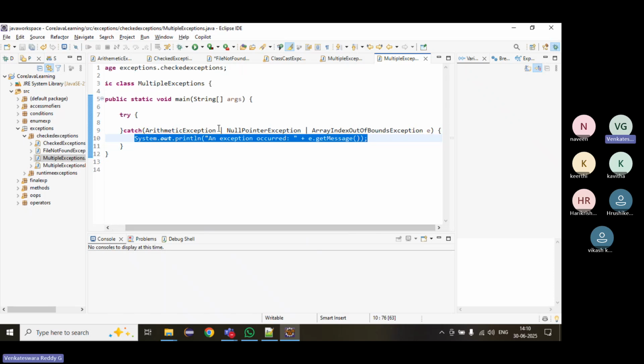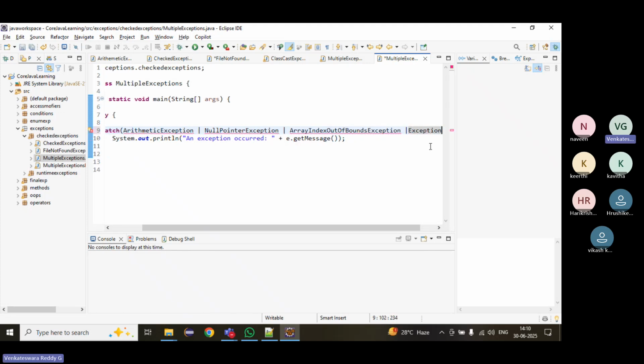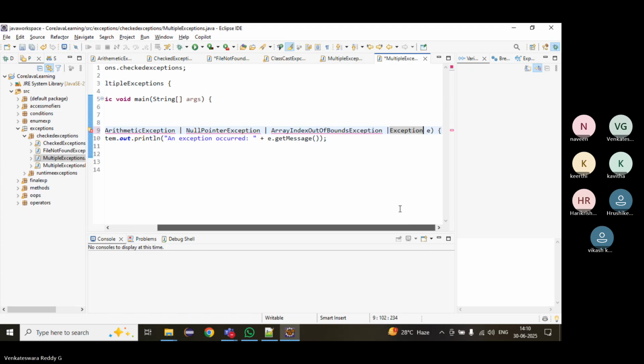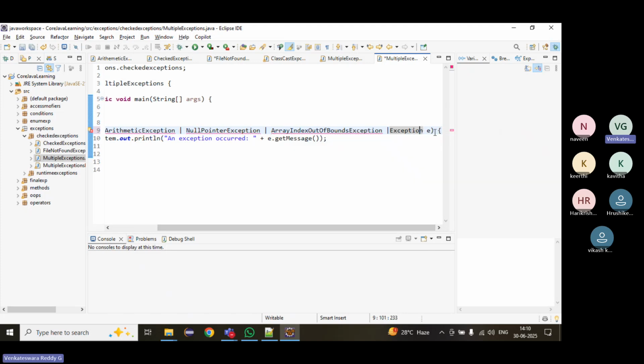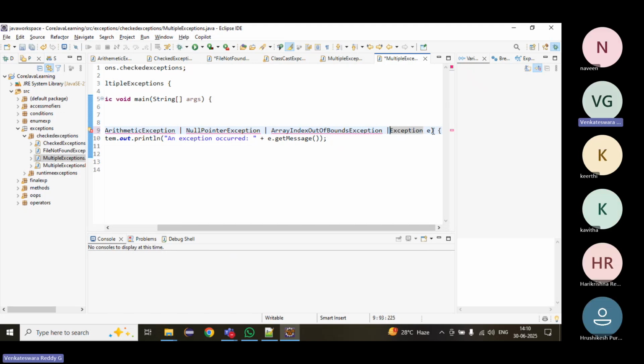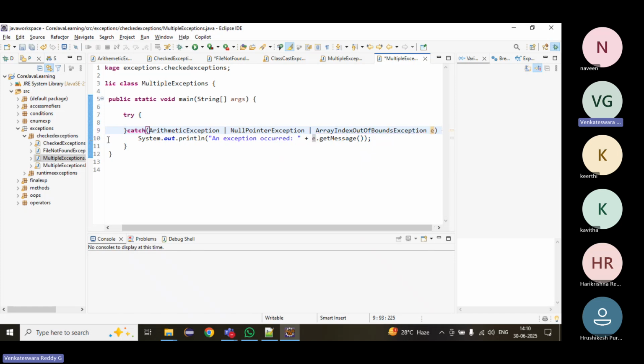But Java 7 introduced this one more feature. If you want to have the parent class Exception here, it will not allow. The explicit is already caught by Exception. If you keep it at the start or at the end, it is not allowing.